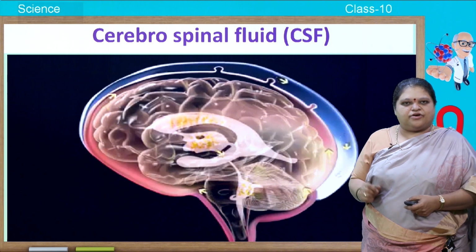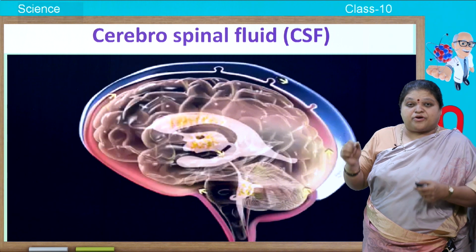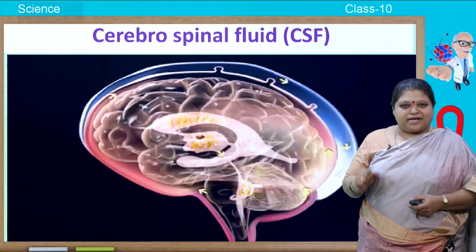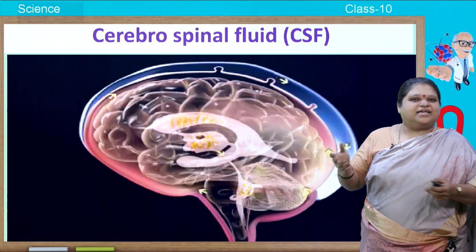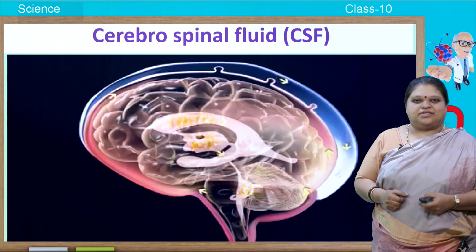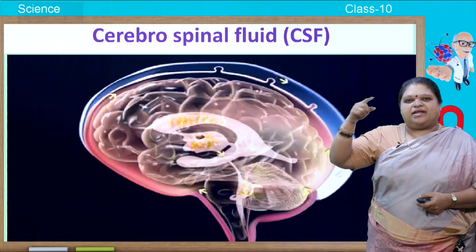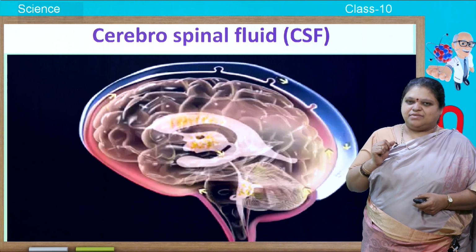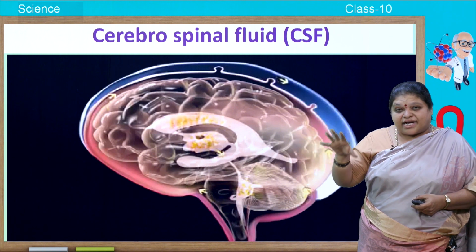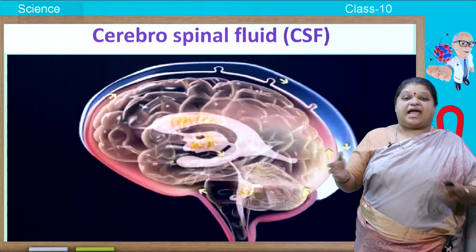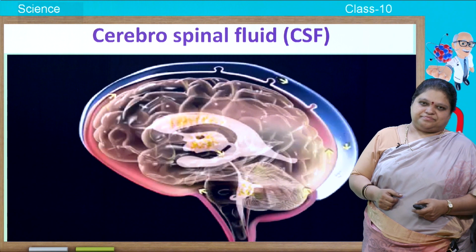So, this fluid you call cerebrospinal fluid, CSF. Cerebro means brain, spinal means spinal cord, it is a fluid. So, it is called CSF. This fluid moves throughout, mainly helping in transportation. It also helps in providing the nutrition, and the most important thing, it acts as a shock absorber.